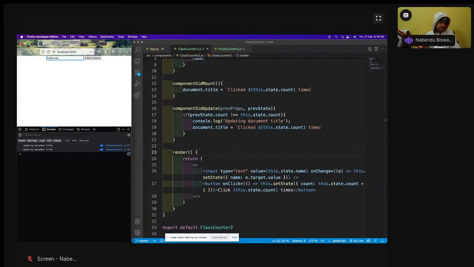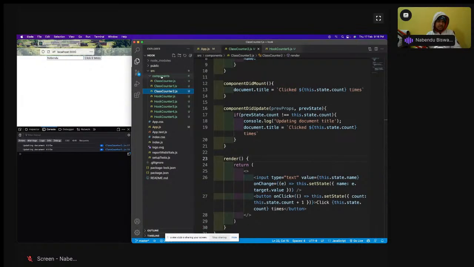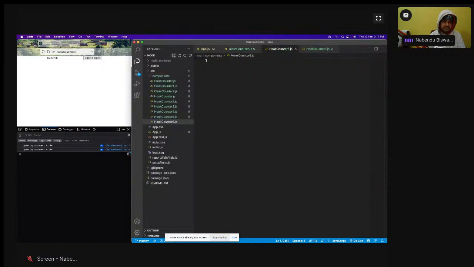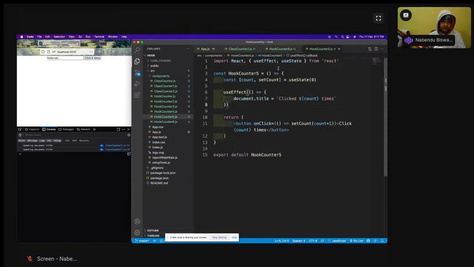So now we have to do this performance optimization in the hook based component also. So we are going to do that. Here I'm going to create HookCounter6.js, and this will be a lot equal to HookCounter5, because we are going to have this document.title and all these things here.